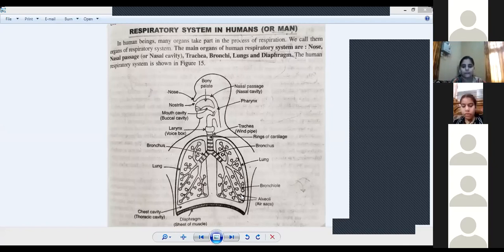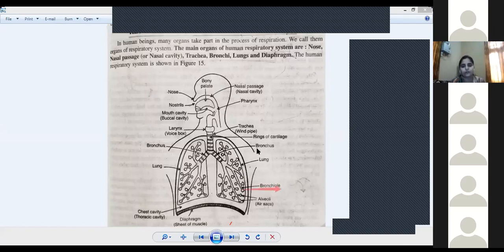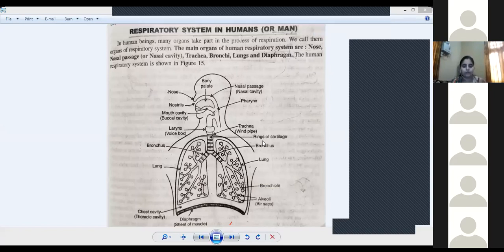Is this clear? Okay. Yes, ma'am. Now all of you just listen to me carefully. Only 4 minutes are left, and after that also your class is of 1 hour. So again you have to join when this class finishes. Are you getting my point? Yes, ma'am. Because your class is of 1 hour, so only 3 minutes are left, and after that again you have to join.